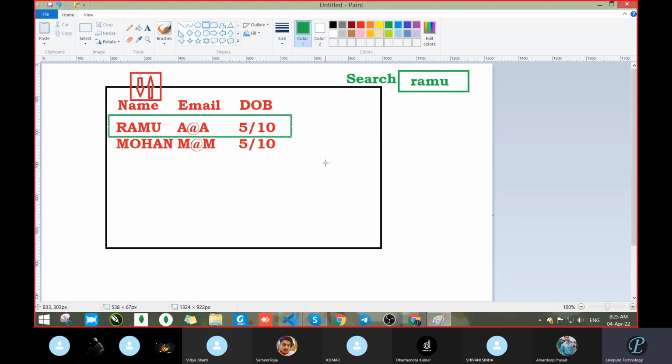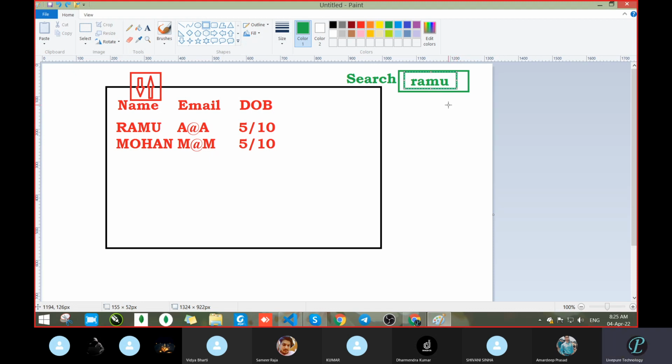Only this record will be available, not the Mohan record, because Ramu is there. So while searching, you have to take care that maybe the user will enter any record, whether it's case sensitive or not, or maybe he made a mistake.